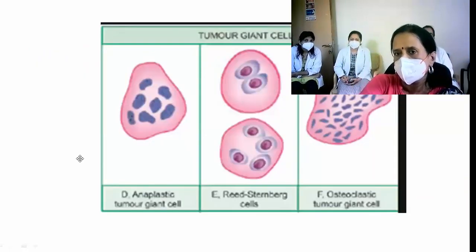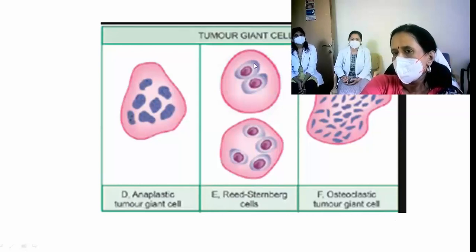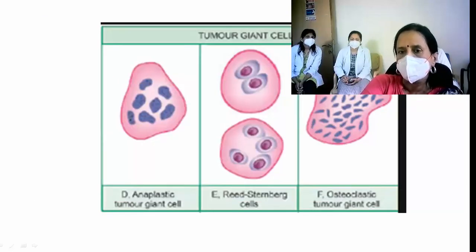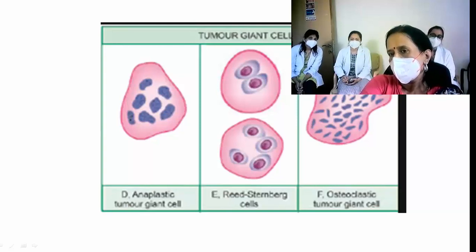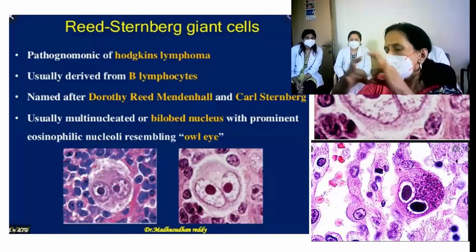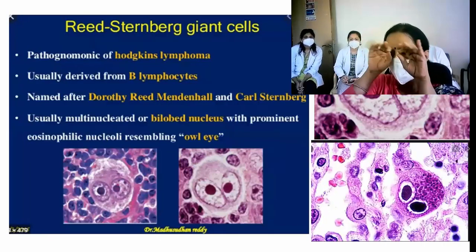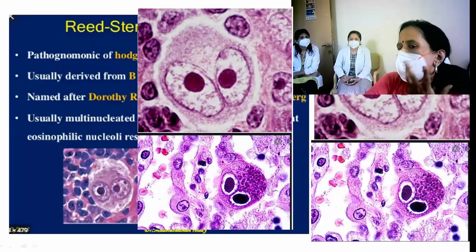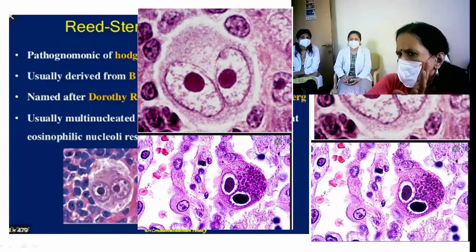So when we talk about the tumor giant cells, you know they all show anaplastic features. See, these are typical Reed-Sternberg giant cells. Now we call them RS cells, characteristic of Hodgkin's disease. So this is an osteoclastic tumor giant cell. Remember, you saw multinucleated giant cells. A classical Reed-Sternberg cell has two lobes, bilobed, with very prominent nucleoli, and the proteinaceous material is probably more here, that's why they take up more pink stain. They're so pink in color.